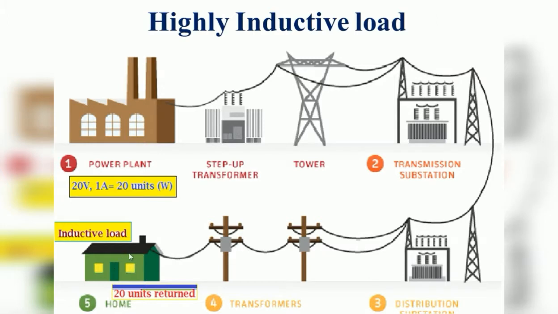So the type of load used by the consumer is highly inductive in nature. So due to that, the amount of power sent by the generating station is 20 units. Because of the inductive nature of the load, all 20 units sent by the generating station is again returned back to the generating station itself due to the high inductive nature of the load. So the load is highly inductive means what will happen? The amount of unit sent by the generating station is again returned back to the generating station by the load due to the type of the load used by the consumer.